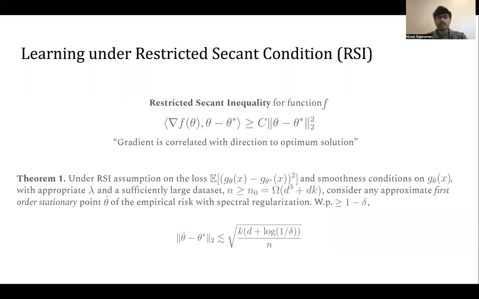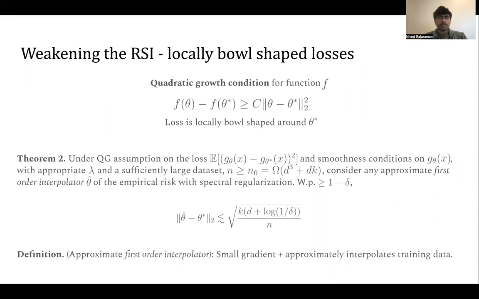But what happens when the gradients are not indicative? And this is what you would expect to happen more typically in practice, even though this covers a wide family of functions already. They remodel what is called a quadratic growth condition, which is a much weaker condition. All this says is around the point theta star, the loss is locally bowl-shaped, and so it just says that it grows at least quadratically around the point theta star.